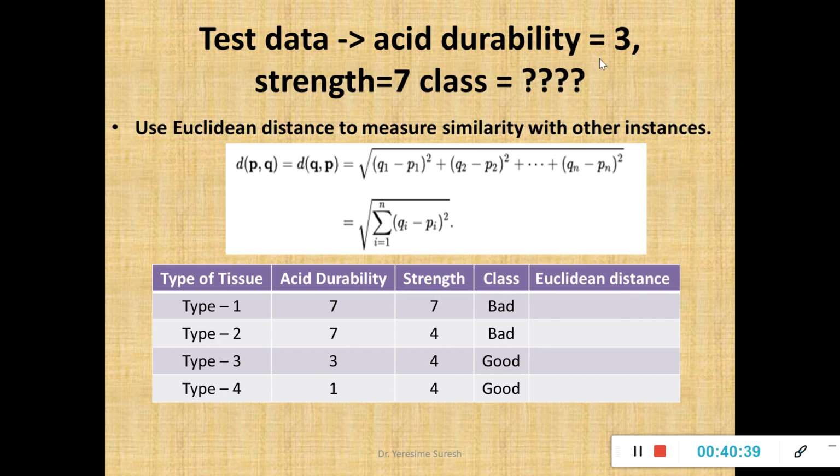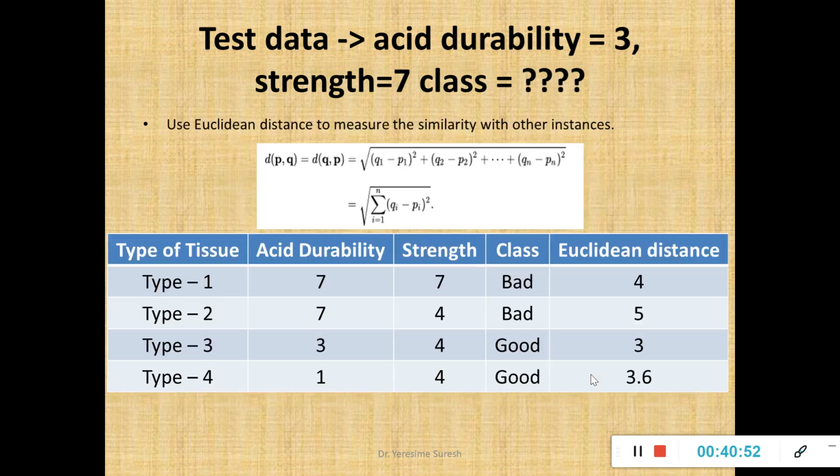Again for type 3, (3 minus 3) whole square plus (7 minus 4) whole square, I'll get the distance. Again for type 4, the square root of (3 minus 1) whole square plus (7 minus 4) whole square, I'll get the Euclidean distance. I've shown it here, the same thing.